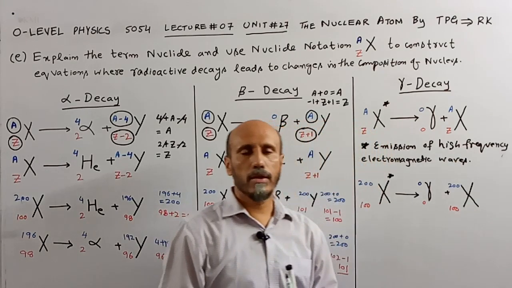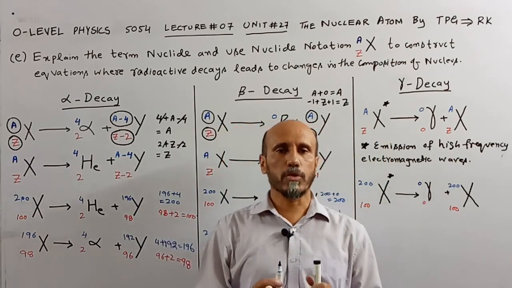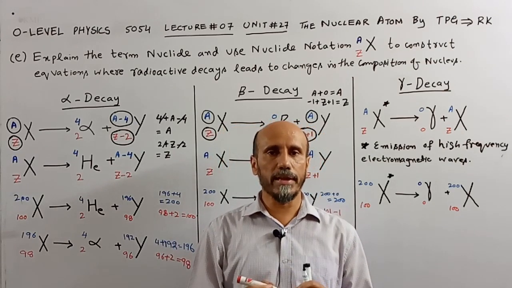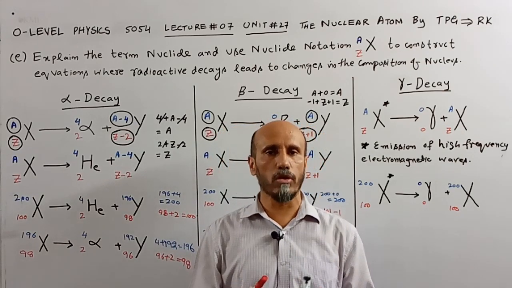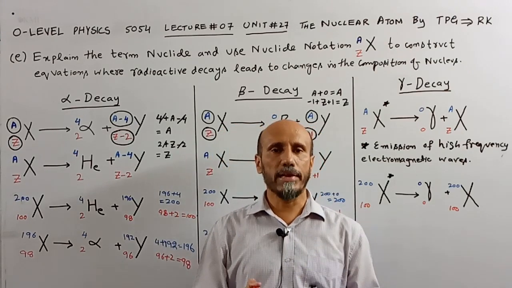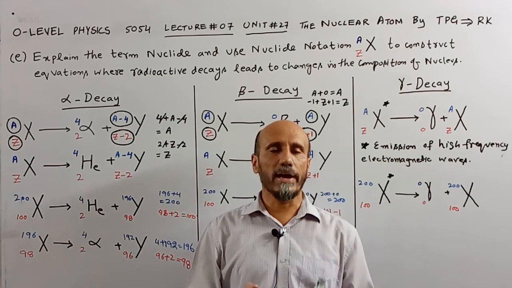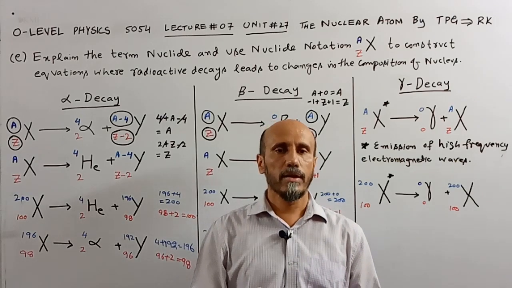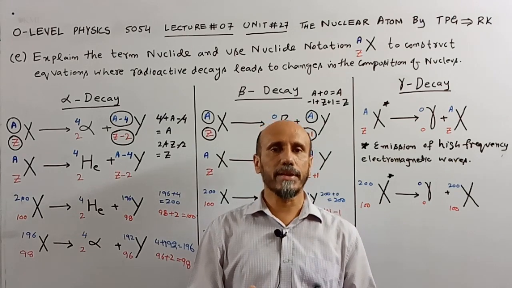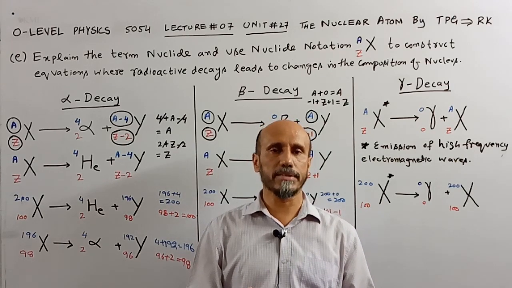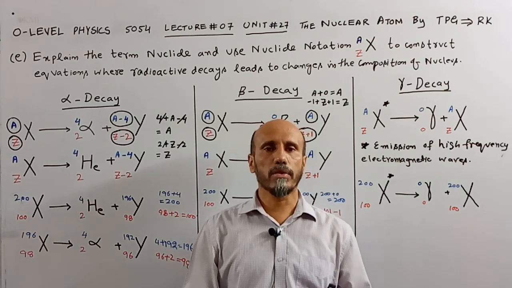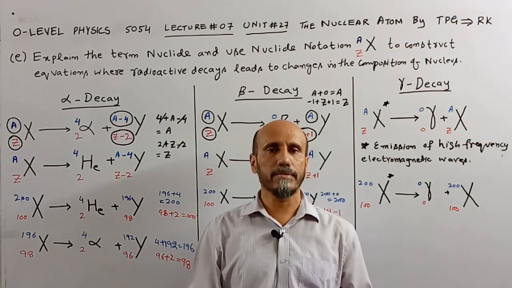So in this way we have constructed the equations for alpha decay, beta decay and gamma decay. In alpha decay, the value of A is reduced by 4 and the value of Z is reduced by 2. In beta decay, the value of A remains as it is while the value of Z is increased by 1, while in gamma decay, the value of A remains as it is and the value of Z also remains as it is. Now we will consider examples from past papers for alpha decay, beta decay and gamma decay.